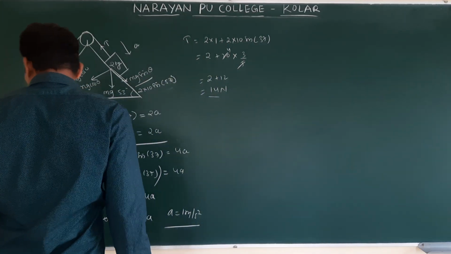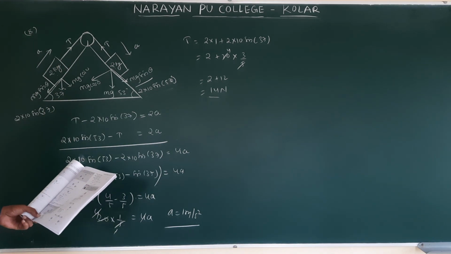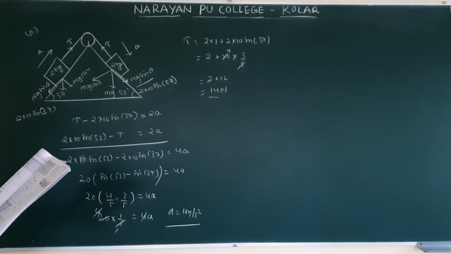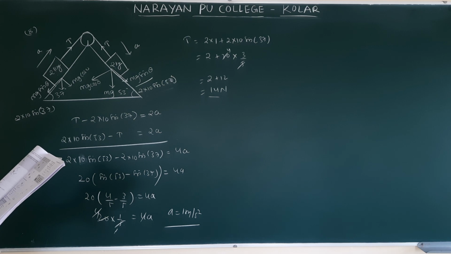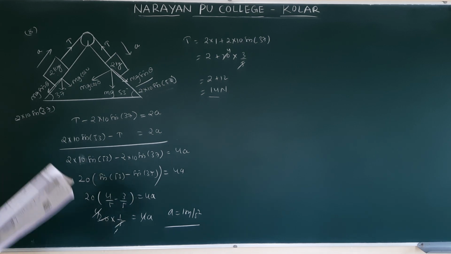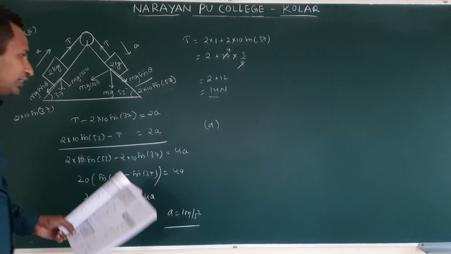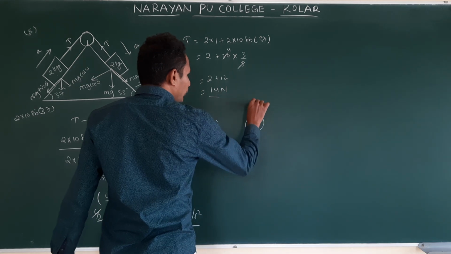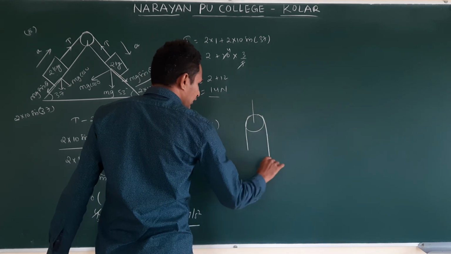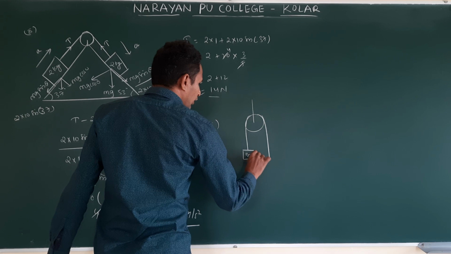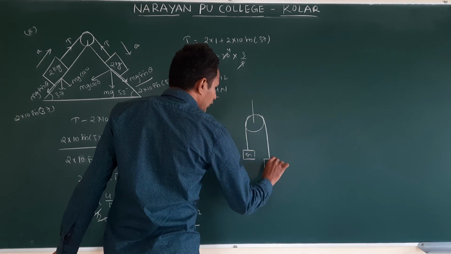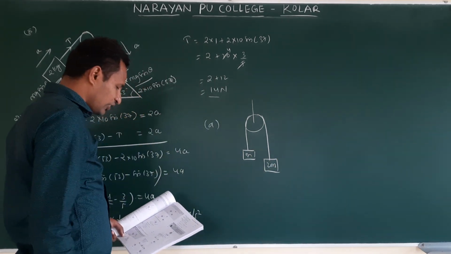And next, keep in mind, this is very important. Keep these conditions also in your mind. If all the blocks are moving with the same acceleration and a pulley is involved, we can find the acceleration of the blocks quickly in the following manner. Quick method. Okay, when we have a pulley like this, one is M, another one is 2M or 3M.